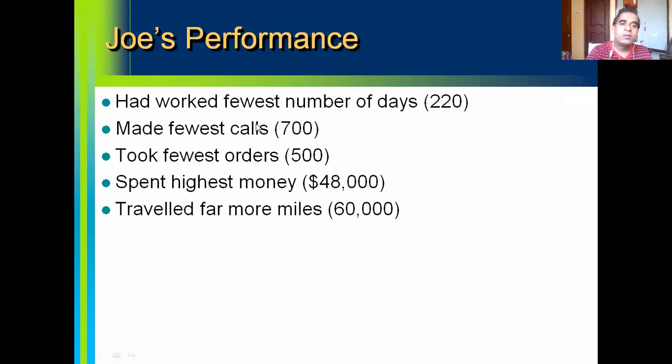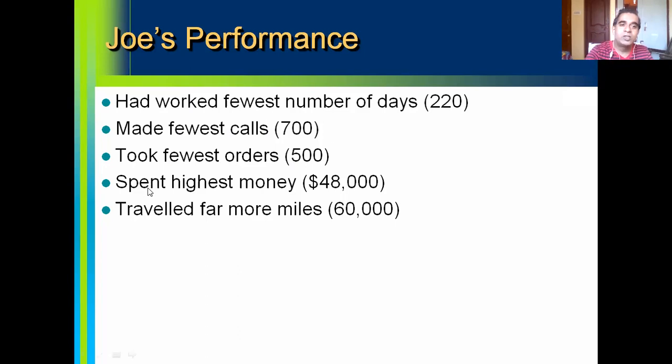Then Joe Jackson had made the fewest calls, that is 700 calls, compared to Gus Dean and Paula Burns. Joe Jackson took the fewest orders, that is 500 orders, compared to Gus Dean and Paula Burns.